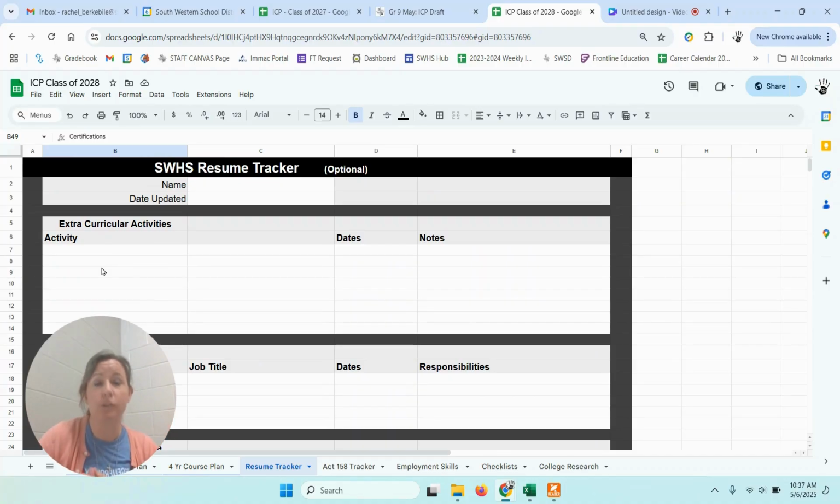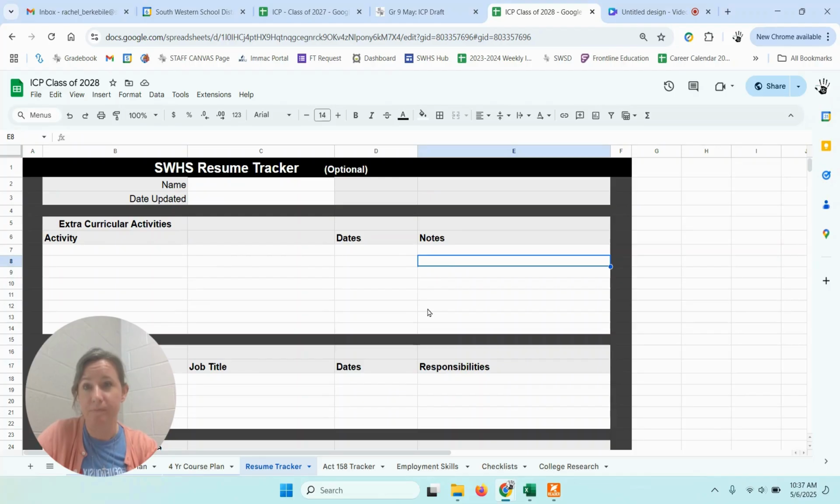So this is a place for you, if you want to keep track of your activities, both what you're doing and when you're doing it and any particular notes. And then when you're writing a resume, you can come back here and it'll be much easier. Again, this is optional, but I just want you to know it's here.